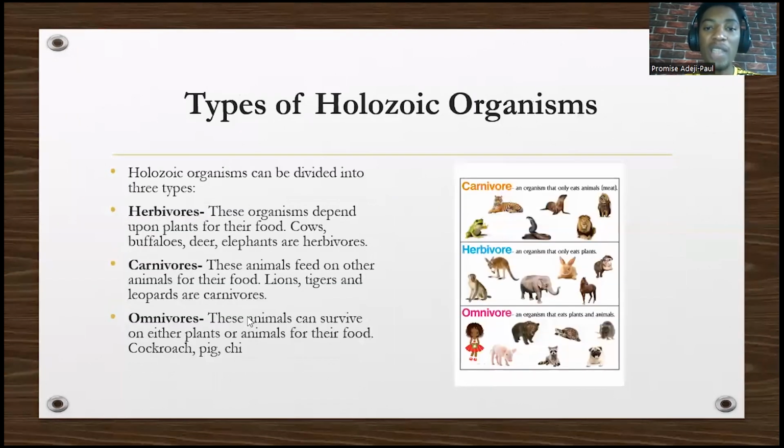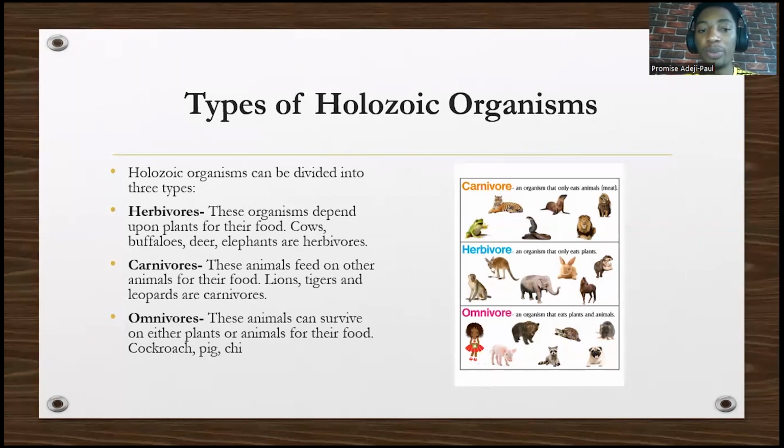So what are the types of holozoic organisms? We have herbivores, we have carnivores, we have omnivores. I'm very sure most of you would have come across terms like this before. So what exactly are herbivores? These are organisms that depend on plants for their food. They can't produce their food, so they have to depend on plants. Examples are cows, buffalo, deer, elephants. They are all herbivores.